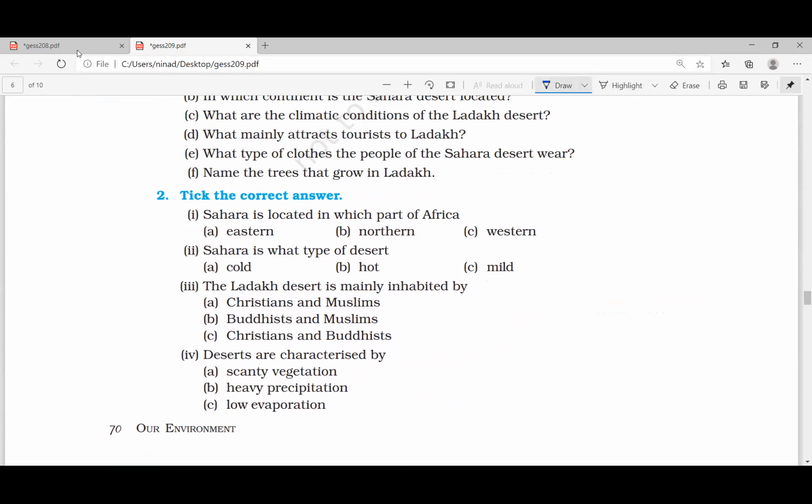Send me the answer. First question, send me the answer. Second question, third question, fourth question. Only one answer, what about the others?